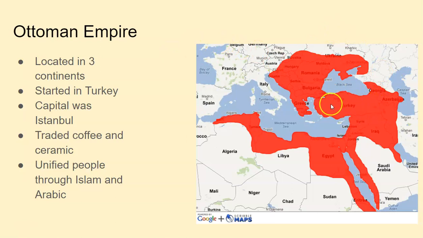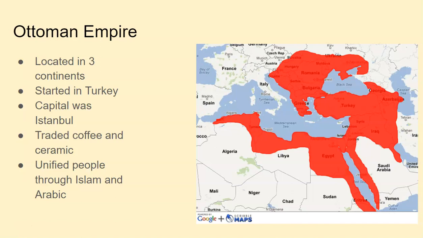The Ottoman Empire started in Turkey, and the capital is Istanbul. Remember, it's Istanbul, not Constantinople. They traded coffee and ceramics. You just kind of remember those C's. Think about that crescent, moon, and star. And they unified their people through Islam and Arabic.